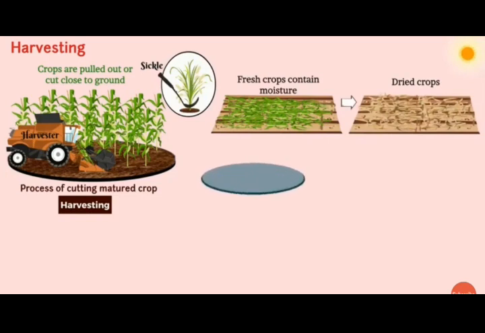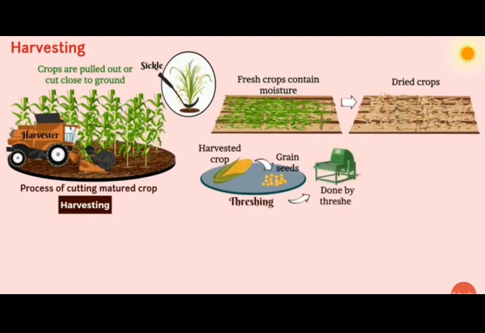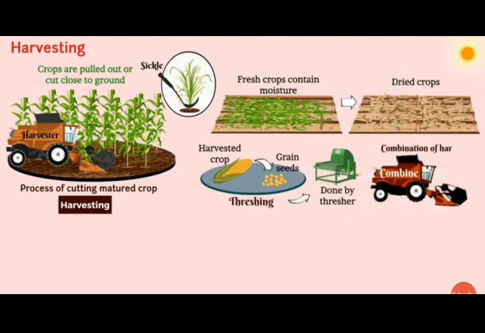These harvested crops then are separated from the grain seeds. This process of separating the grain seeds from the harvested crop is called threshing. This is done with the help of a thresher. Also, another machine like a combine can be used for this purpose. It is a combination of harvester and thresher.